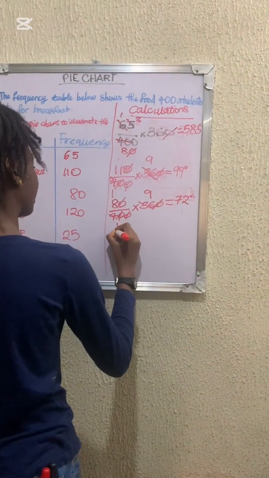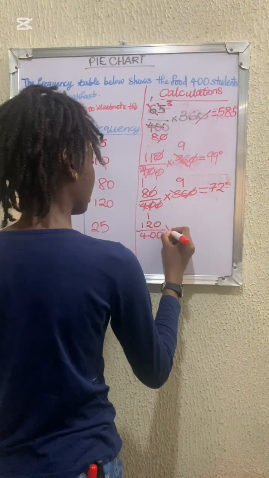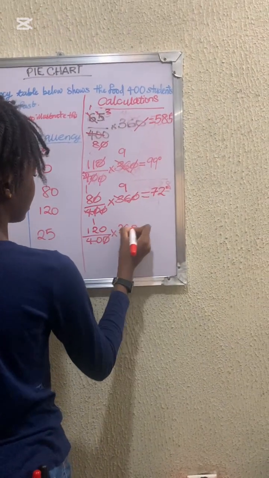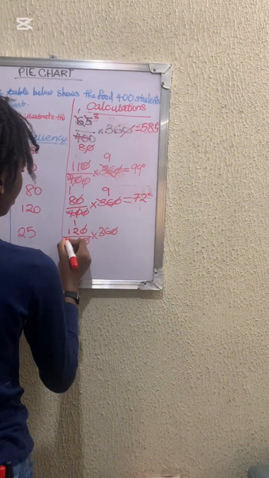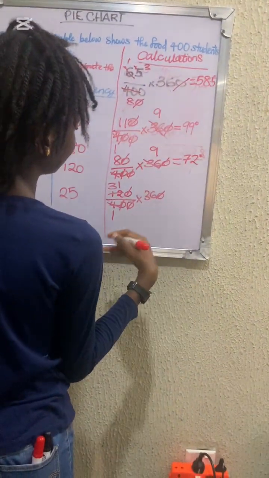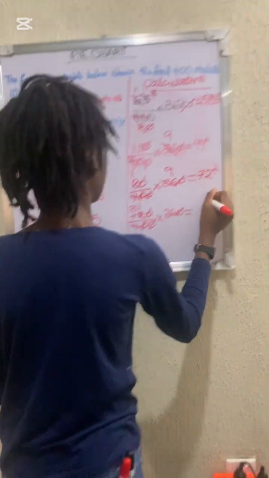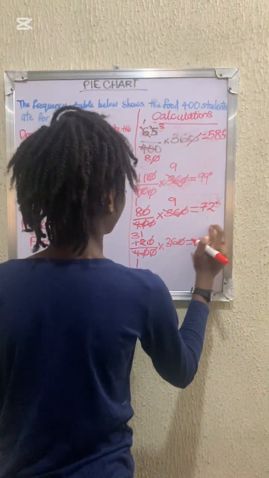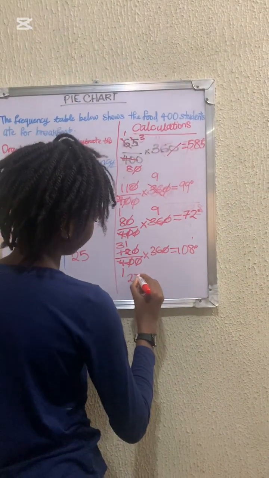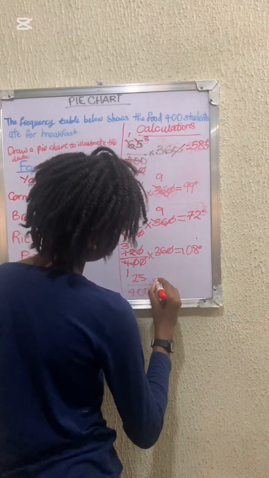Then we have 120 divided by 400 times 360. The zeros will cancel themselves again. 4 into itself is 1, 4 into 12 is 3, and 3 times 36 is going to give us 108 degrees. And the last one, 25, we're going to have 25 divided by 400 times